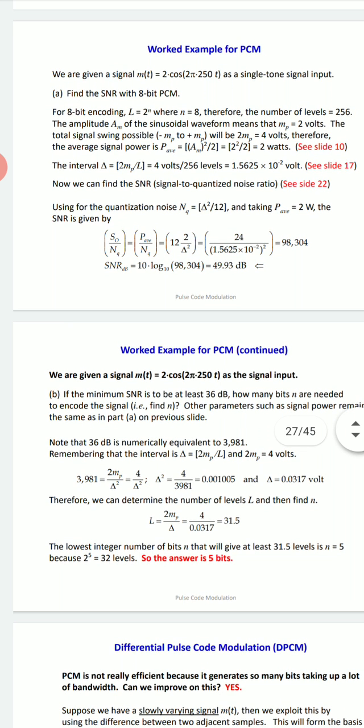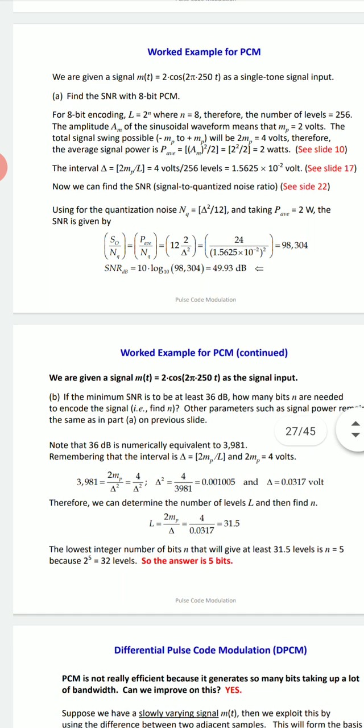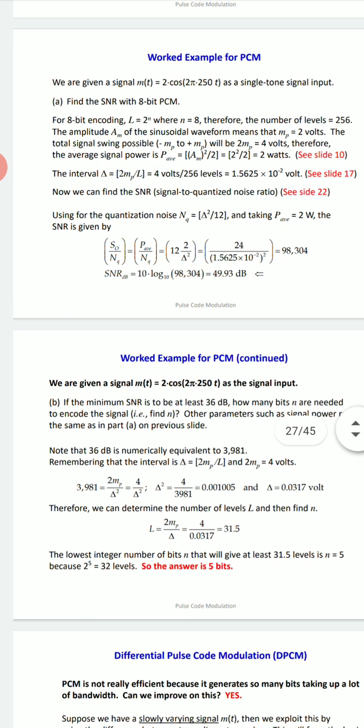So, the interval delta is nothing but 2 MP by L, because we have the formula in our previous slides. Here we have all the values. So you can put 2 MP, which is 2 into 2, 4, upon L. L we have 256 levels. So we will get 4 upon 256. If you solve, you will get 1.5625 into 10 raised to minus 2 volt.